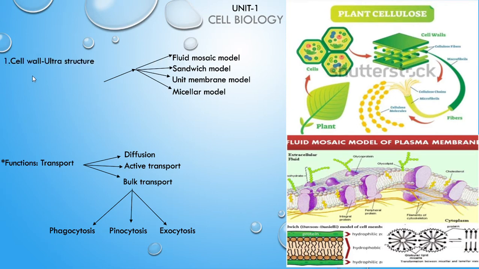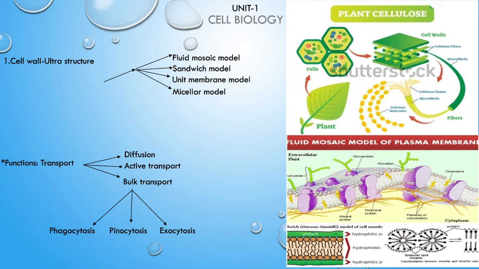So in the cell wall, what are the important points? The cell wall mainly has three layers: middle lamella, primary cell wall, and secondary cell wall. The primary cell wall is the first layer formed during cell division. It is composed of calcium, magnesium, and peptides. Chemically, the primary cell wall is mainly composed of cellulose, hemicellulose, and pectin. It has an elastic nature, and due to this it helps in increasing the cell volume. Okay, the secondary cell wall is the later formed layer. These are the three very important layers.